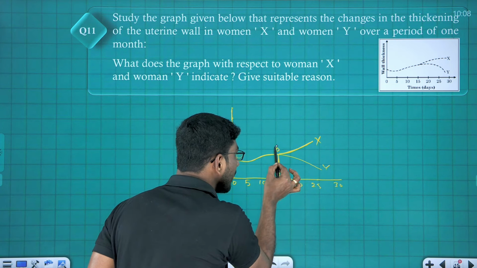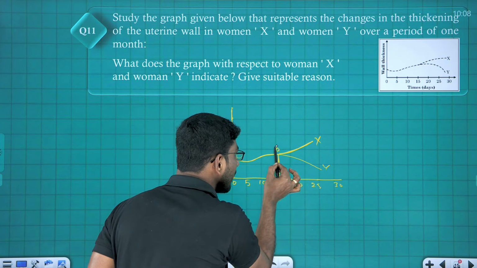Look at what they mentioned. Study the graph given below with respect to the changes in the thickness of the uterine wall in women X and Y. Okay, we understood that. What does the graph indicate with respect to X? Woman X is pregnant. In woman X fertilization has taken place. That's why progesterone hormone keeps on being secreted to maintain the thickness of the endometrium.